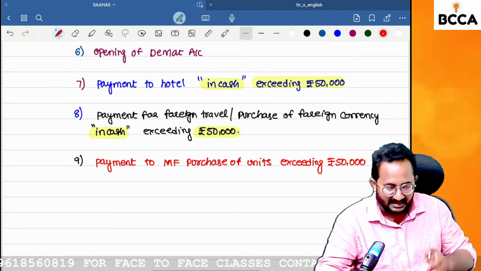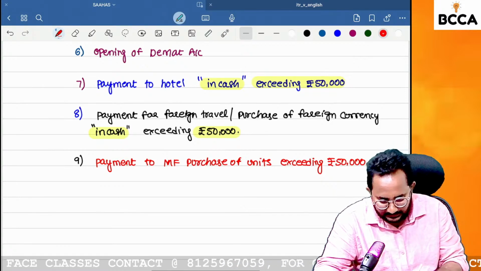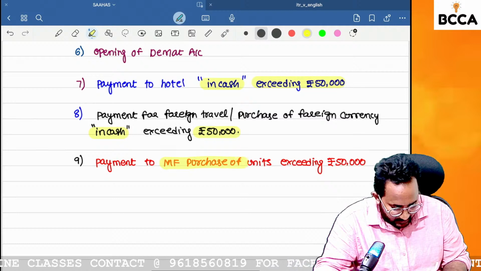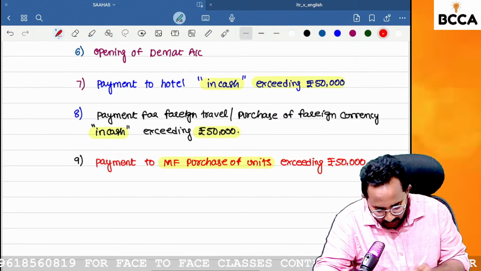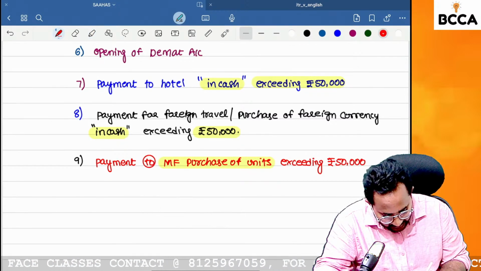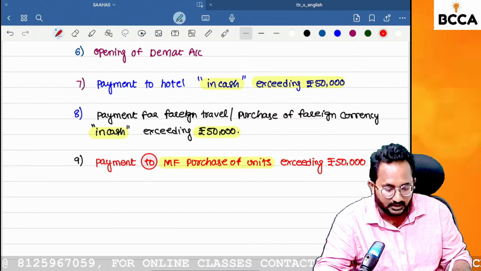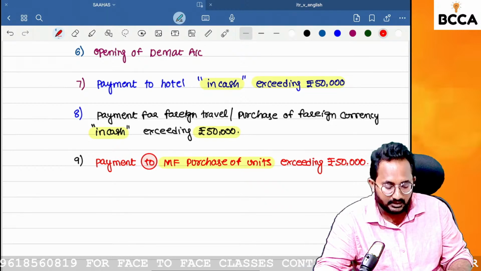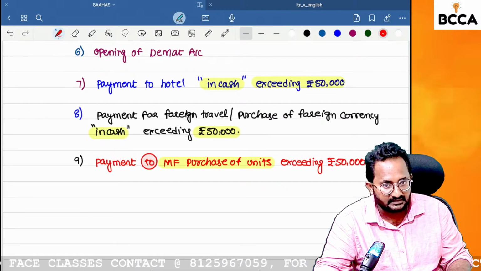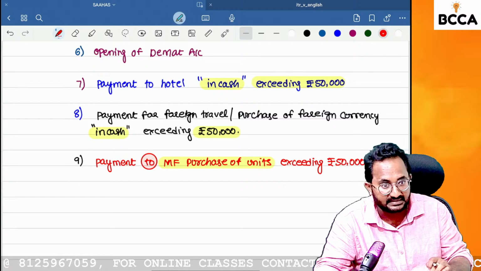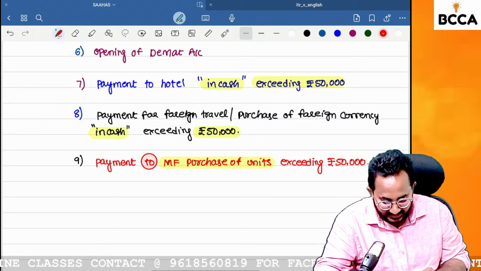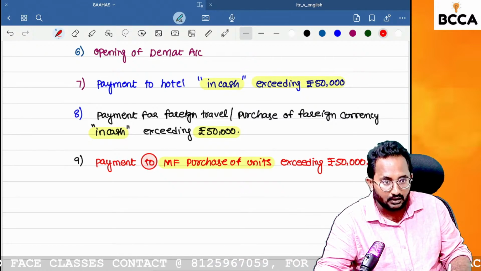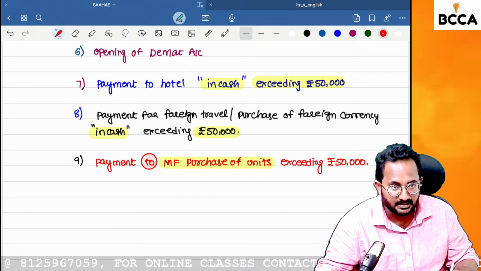Can you tell me the reason for quoting the PAN here? Mutual fund. You are making the payment to the mutual fund for the purchase of units, in excess of 50,000. What is the reason? Simple. If the mutual fund is giving interest income or dividend income, they are required to deduct the TDS. For the purpose of deducting the TDS, definitely they need to get the details about all unit holders' PAN numbers. That's why they are keeping the record.